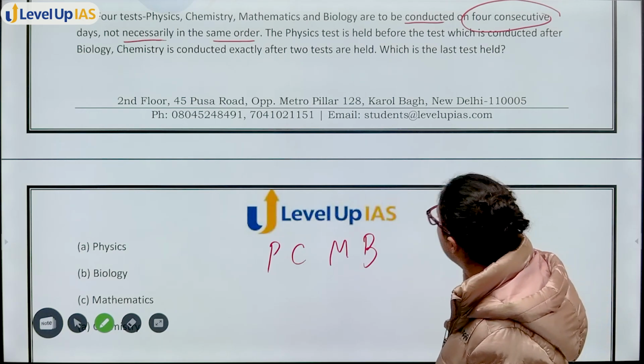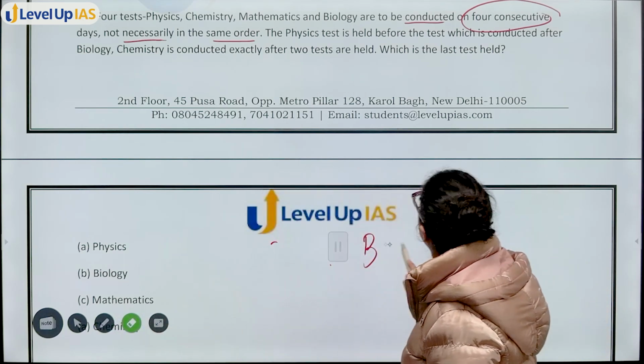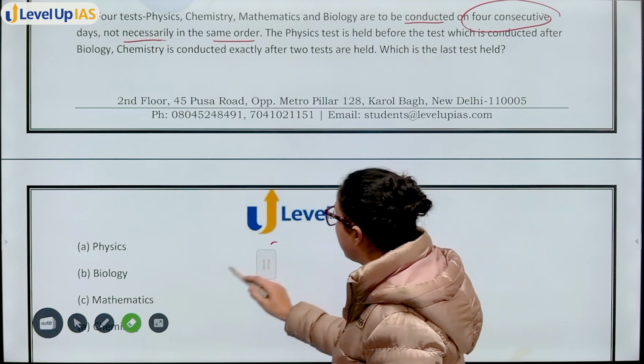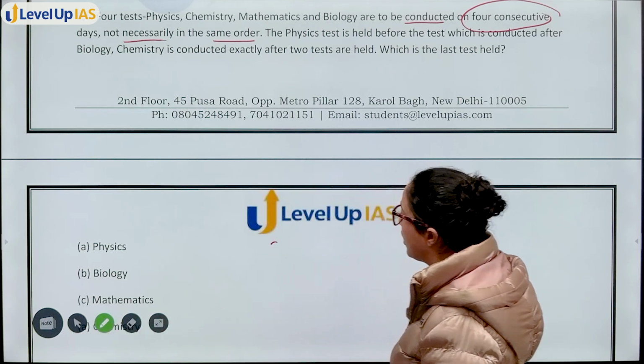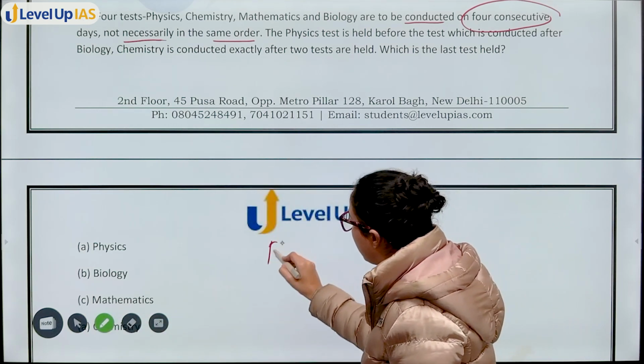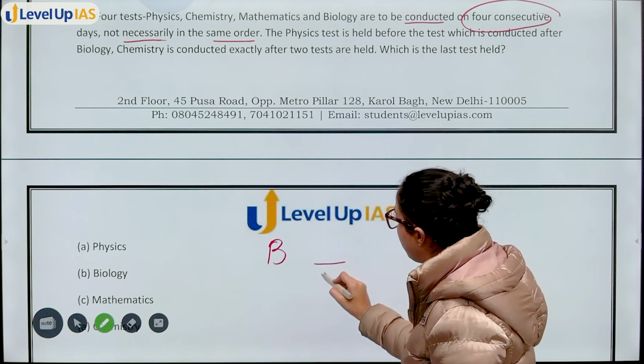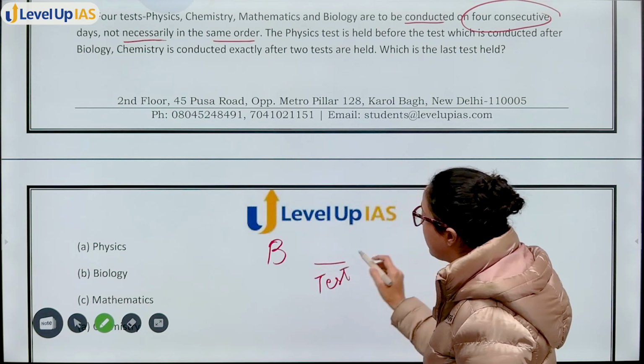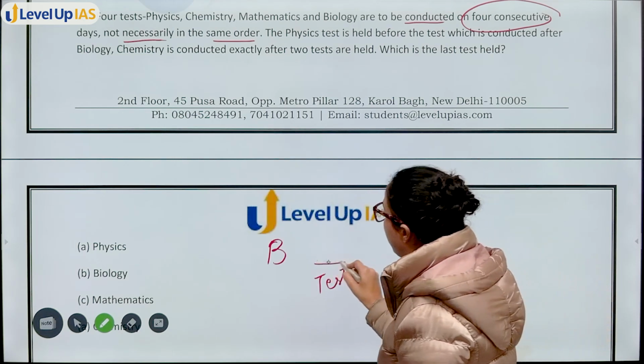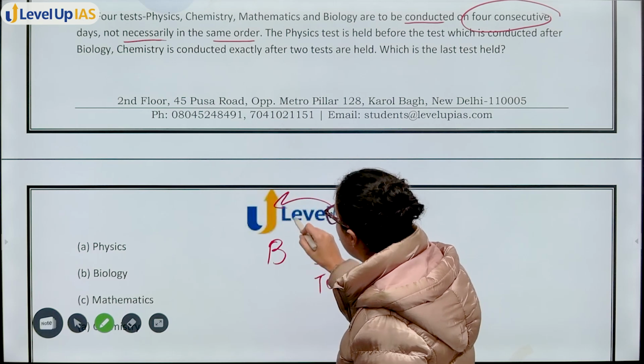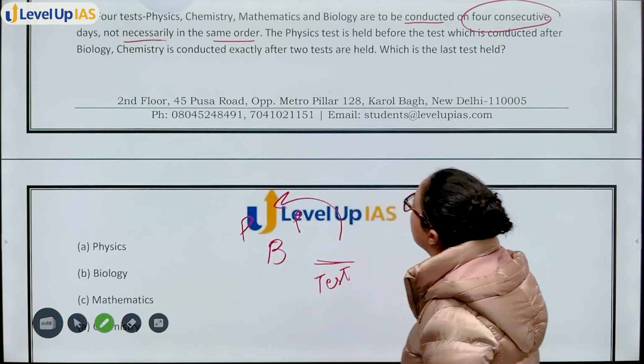Physics test is held before the test which is conducted after biology. Okay, so there is biology, then there is some test. Physics test is conducted before this.